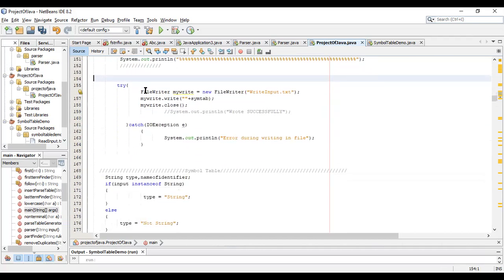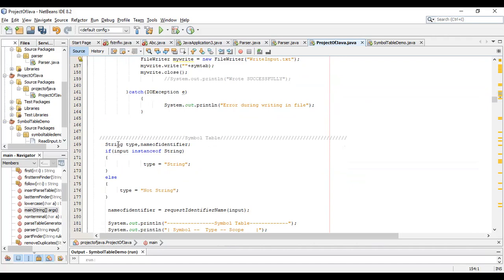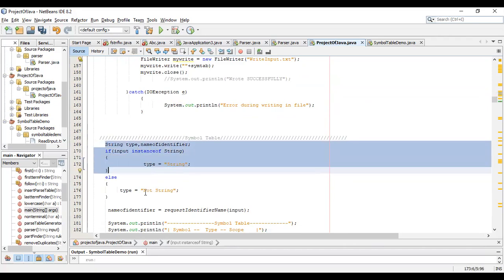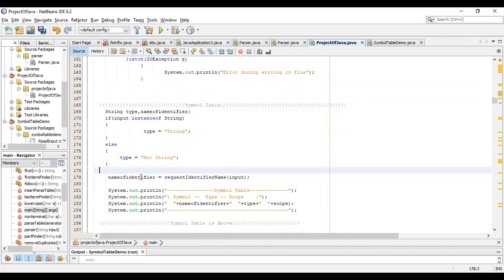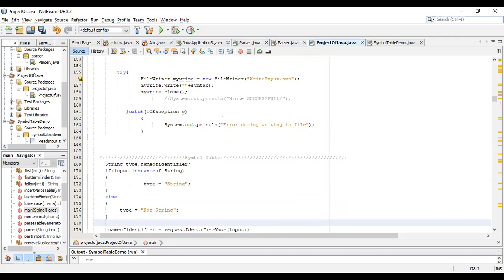So this is the code for tokenization, reading and writing. We also made a symbol table by generating symbols, in which the type of the symbol depends on the input we enter. Here the input type is string. This is the symbol table code: the name of the identifier, a request for the name of the input, which returns the name of the input, and here we are showing it. Now we will run the output. You will see what is happening there.